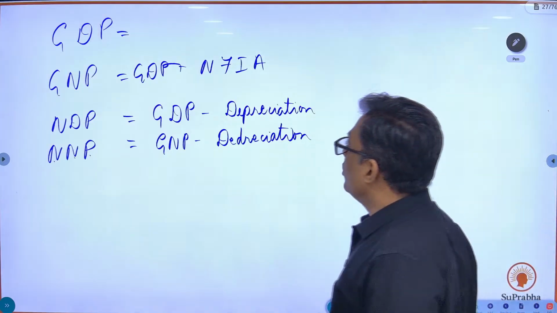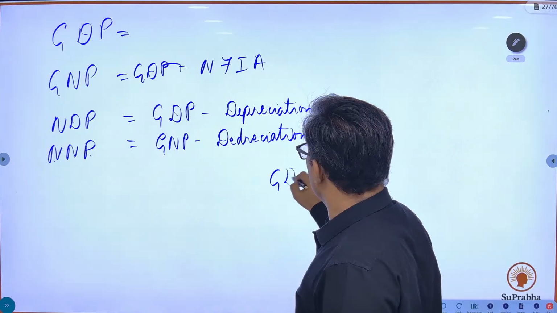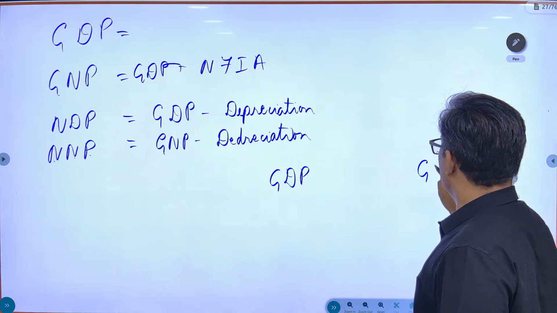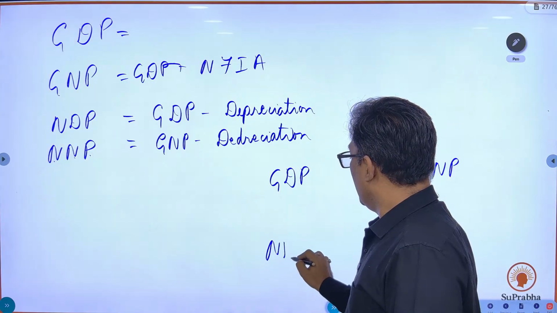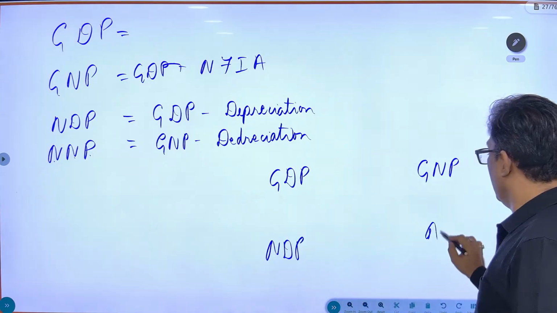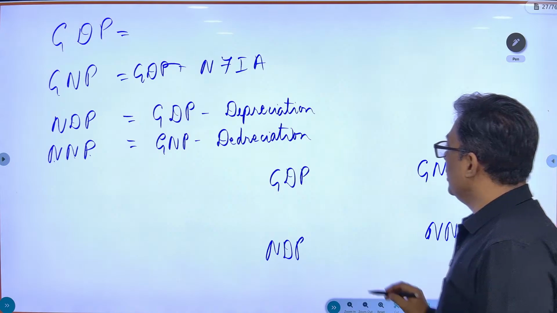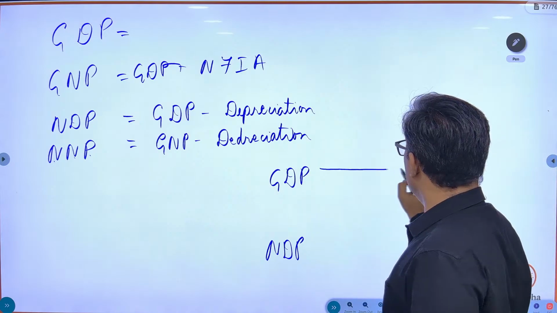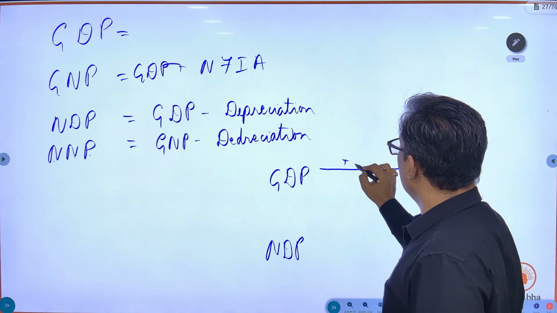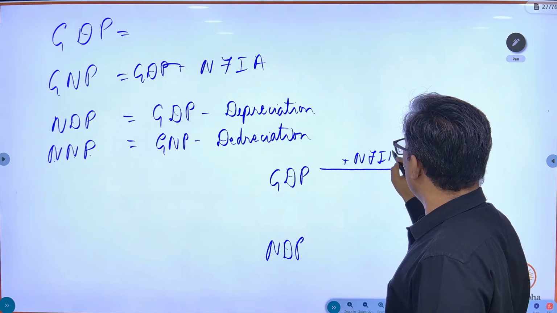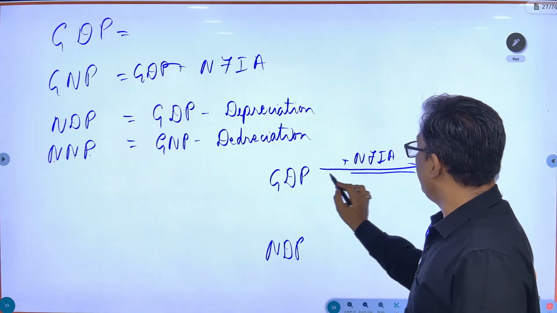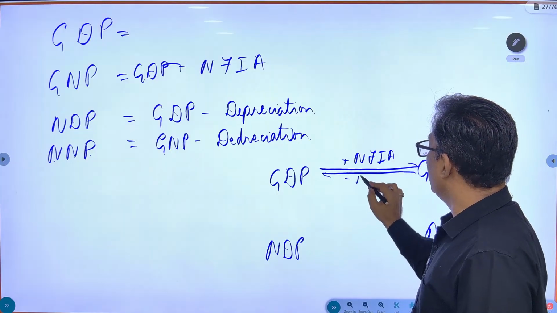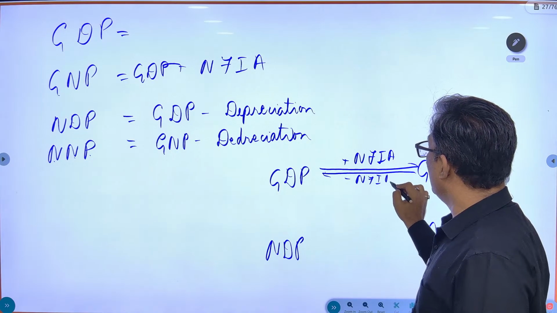For simplification, you can also write it as GDP, GNP, NDP, NNP. So in GDP, if you add net factor income from abroad, you get GNP. In GNP, if you subtract net factor income from abroad, you are going to get GDP.